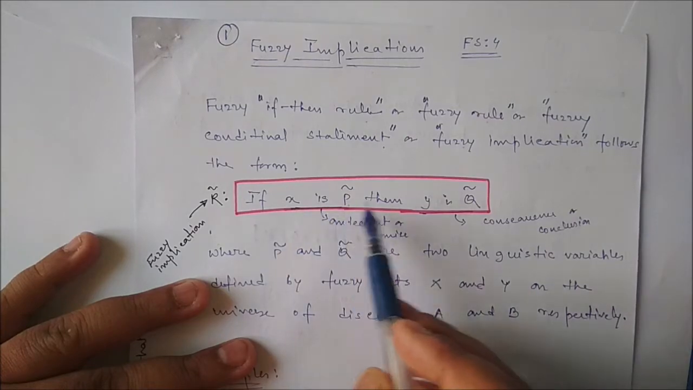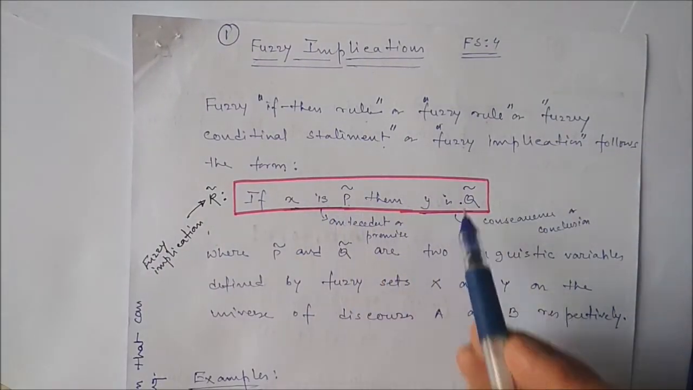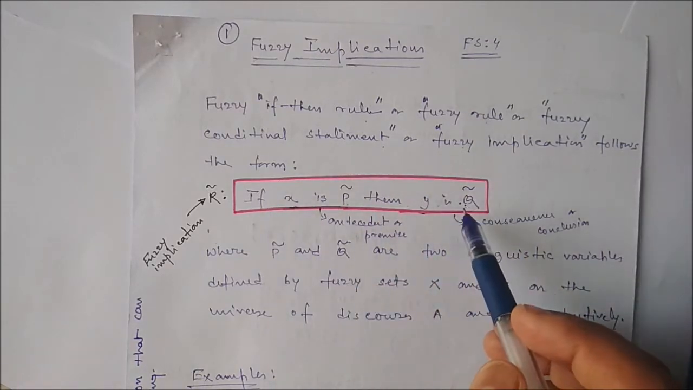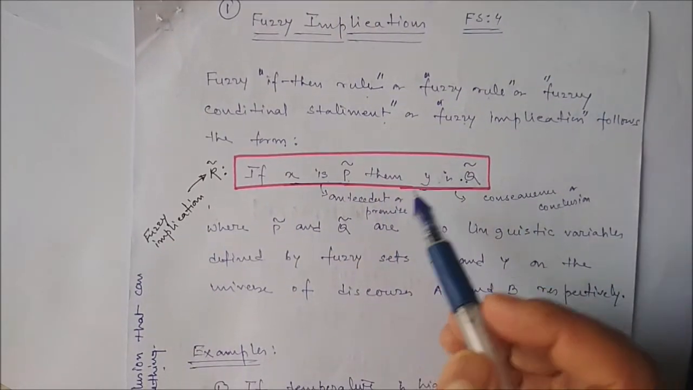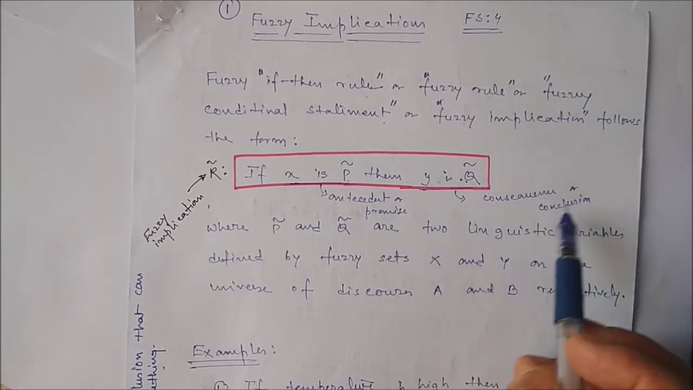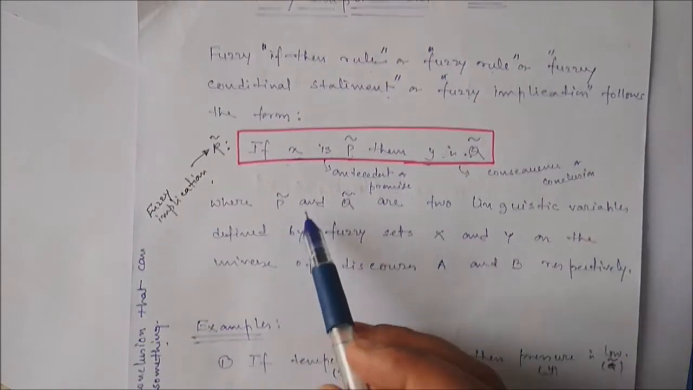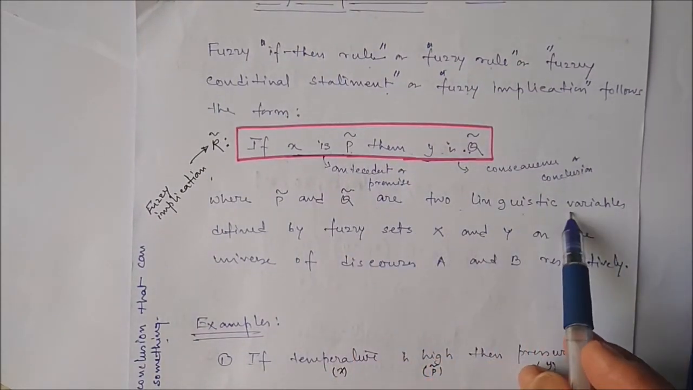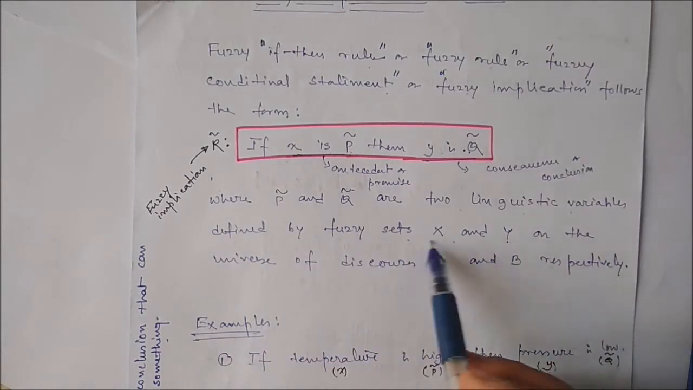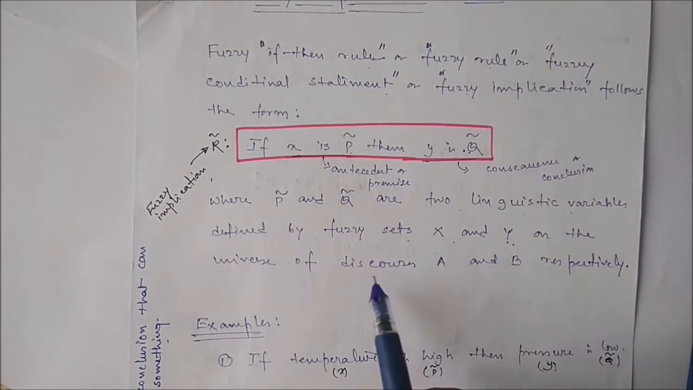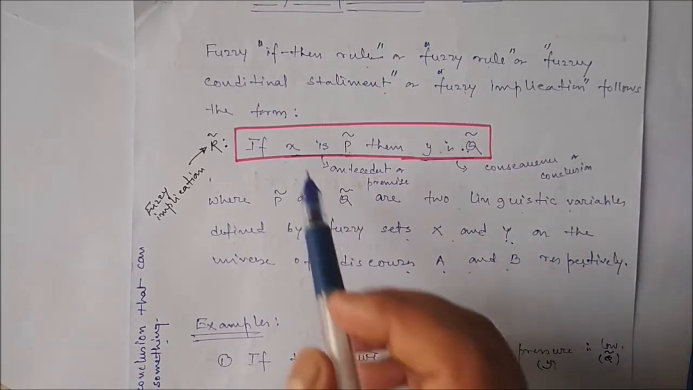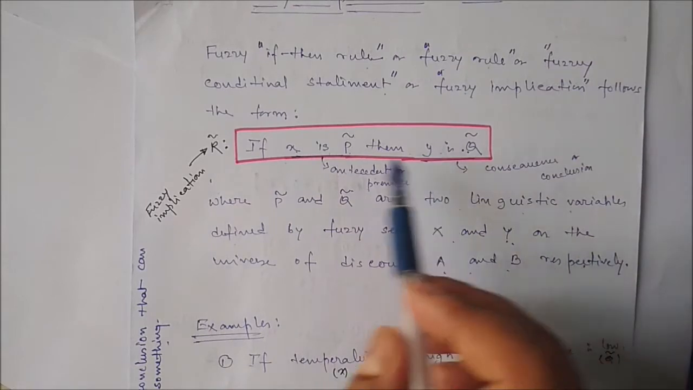Fuzzy implication is like this: if X is P, then Y is Q. We have something and we conclude something, and that is possible using fuzzy implication. Here X is P is called the antecedent or premise, and Y is Q is called the consequence or conclusion. P and Q are linguistic variables defined by fuzzy sets X and Y, on the universe of discourse capital A and capital B respectively. Small x and small y are called the generic values.